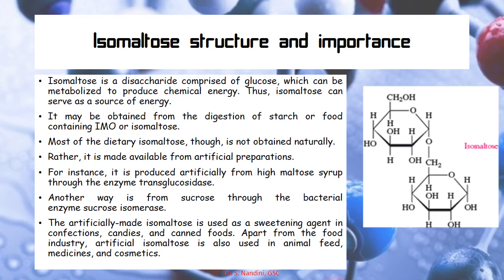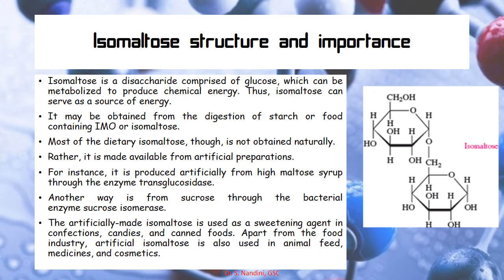So here you can see the isomaltose structure. It consists of two glucose molecules. So if you learn the structure of glucose, you can write the structure for isomaltose. This can be metabolized to produce chemical energy, so we call isomaltose a source of energy. It may be obtained from the digestion of starch or food which contains isomaltose. Most of the dietary isomaltose is not obtained naturally, it is made available from artificial preparation.